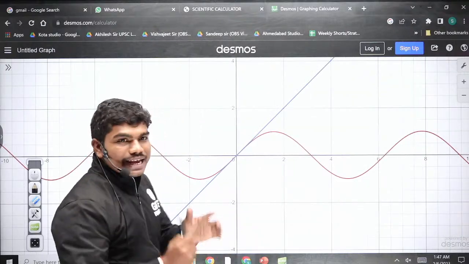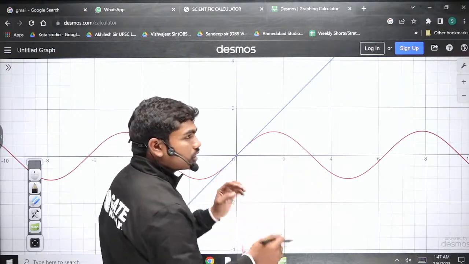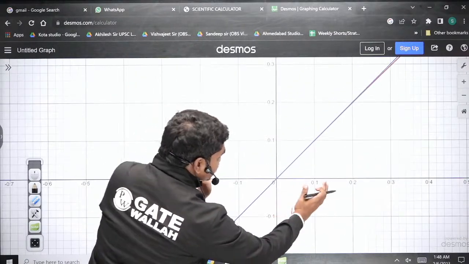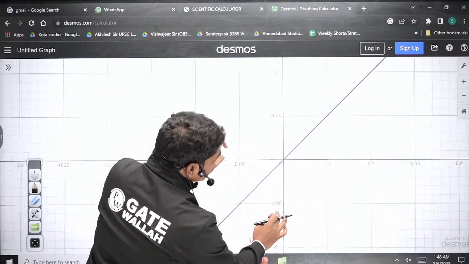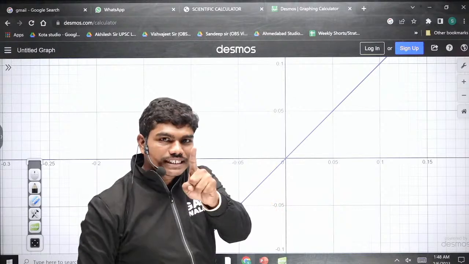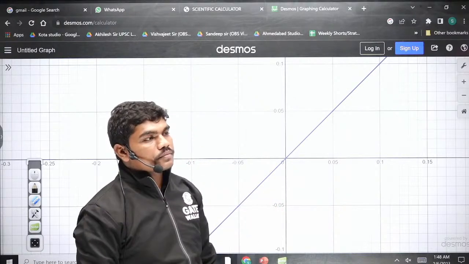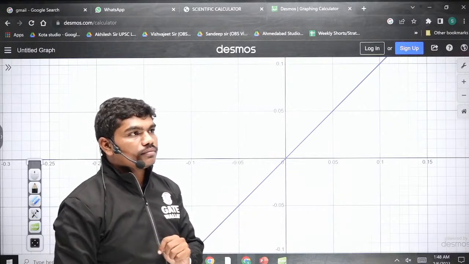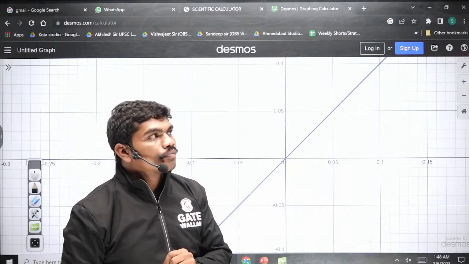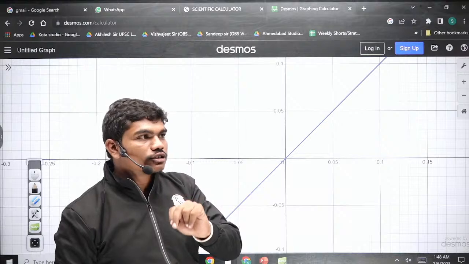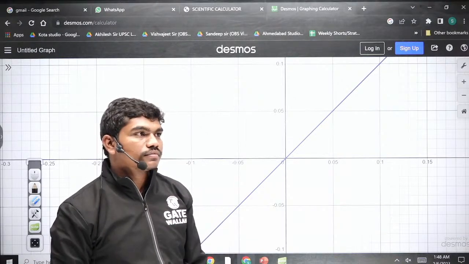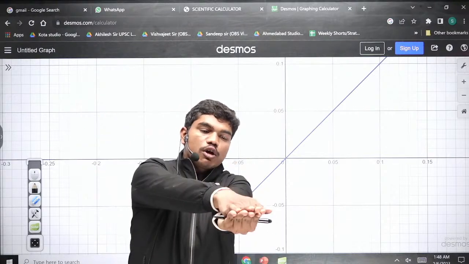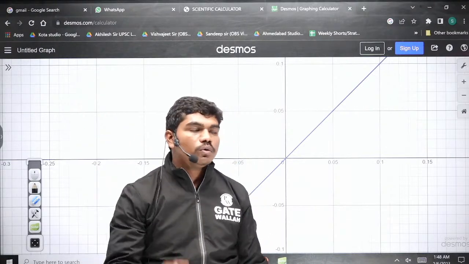Okay, so when x is very small, try to understand. I am expanding this. When x is very close to 0, can you see two different curves or only a single curve? Single, right? Why single? Because one curve got overlapped on the other, and that happens only when both the values are the same.